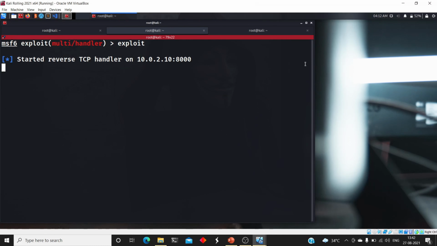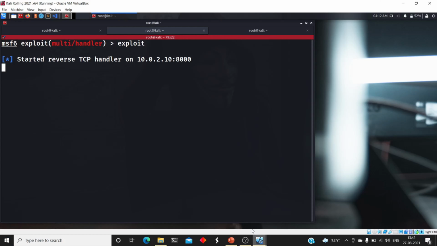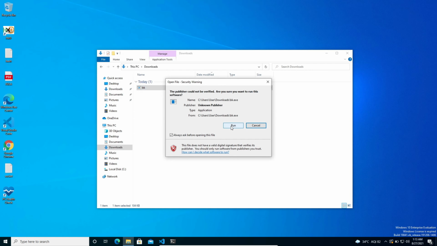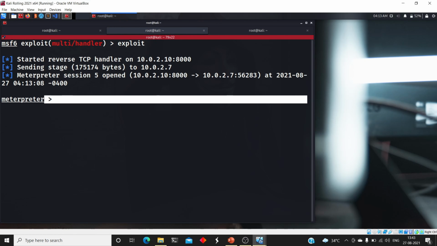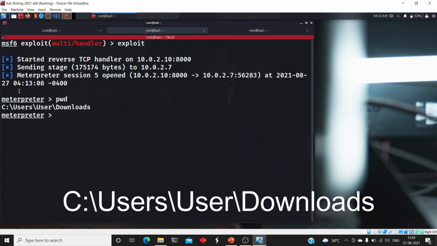So in this demo, I am using my Kali machine as the hacker machine and Windows 10 as the victim machine. In Windows 10, I have a file called pk.exe. And in my Kali machine, I am running a listener on my IP address and port 8000. So I go back to my Windows machine, double click on that file and click on run. And I will get a meterpreter session. If I type pwd, it will show I am in C, Users, user, Downloads.